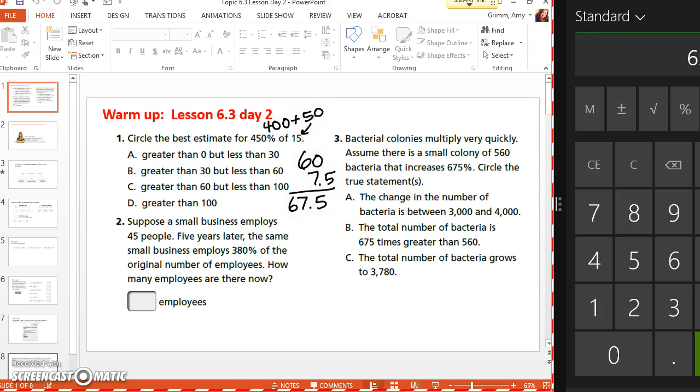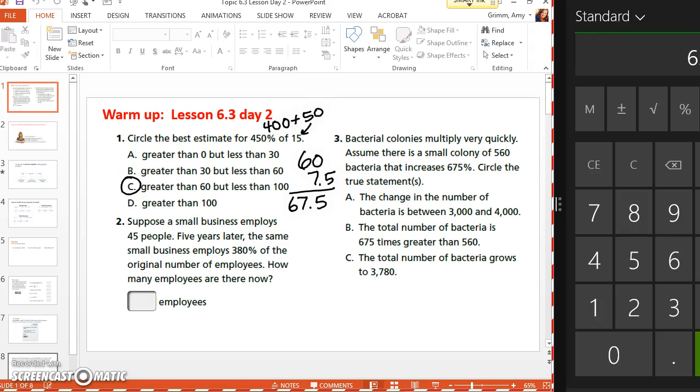Does that make sense? We want you to be able to do these percentages mentally. Okay, so that would be which answer choice then? See? Because it would be greater than 60 but less than 100. Okay, questions on that one? Okay, all right, next one.